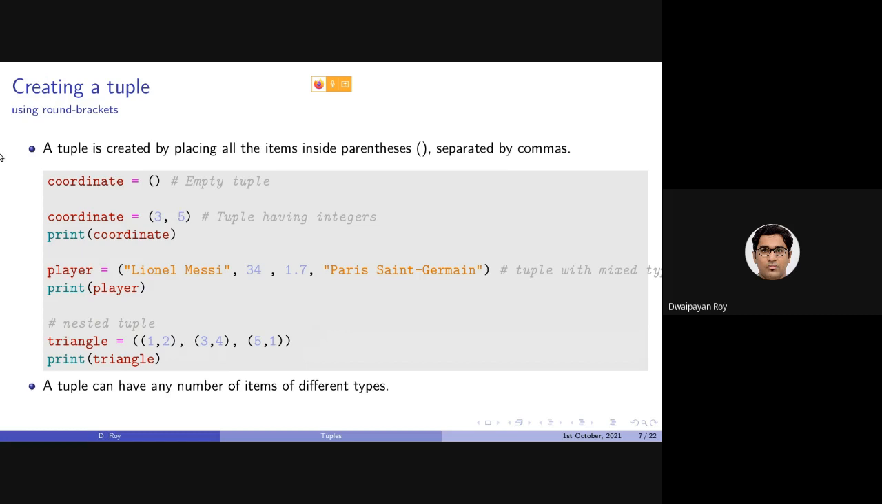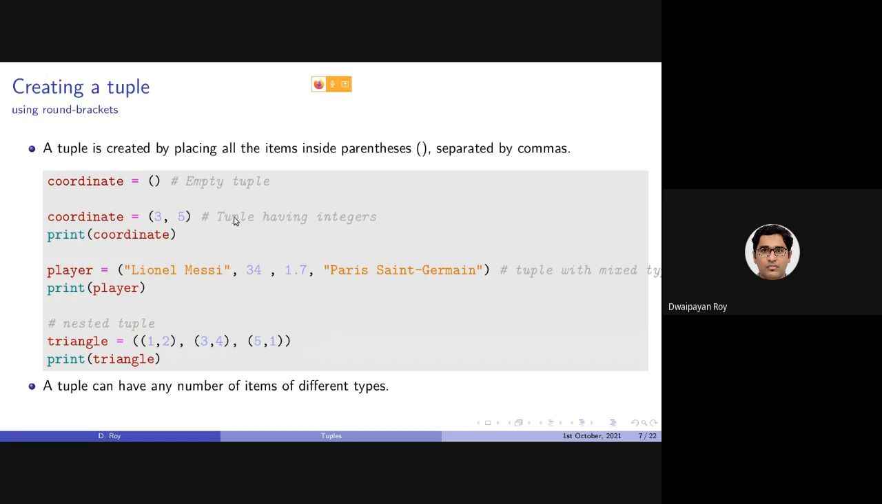So to create a tuple, there are multiple ways. The easiest way is using the round brace or the first bracket. So this is an empty tuple. That is, if you provide one variable name equals to just an empty first bracket starting and first bracket ending, this will specify an empty tuple, similar to an empty list, right? In which case we have provided an empty round bracket.